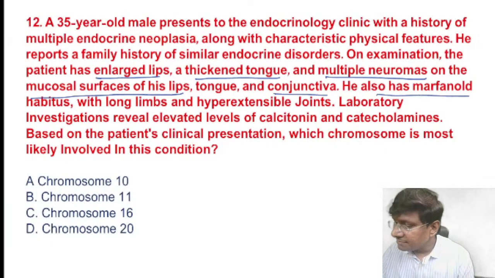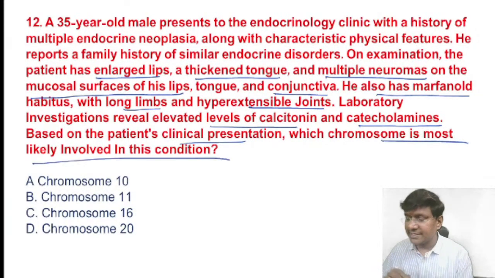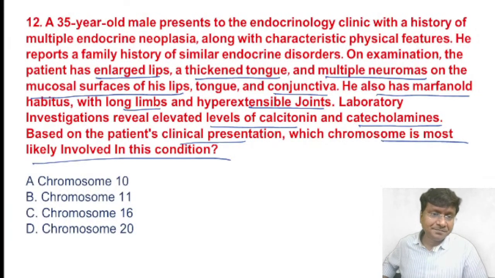He also has marfanoid habitus with long limbs and hyperflexible joints. Laboratory investigation revealed elevated levels of calcitonin as well as catecholamines. Based on this presentation, which chromosome is most likely to be involved?